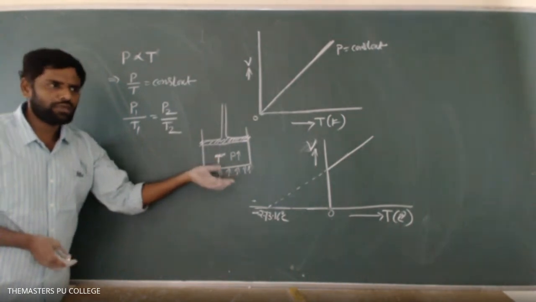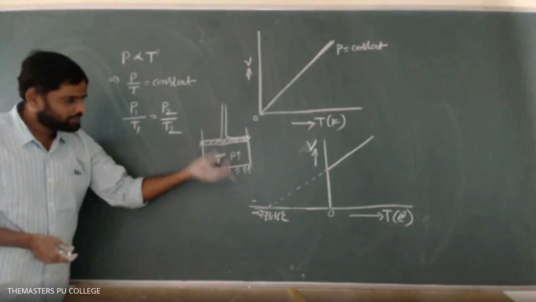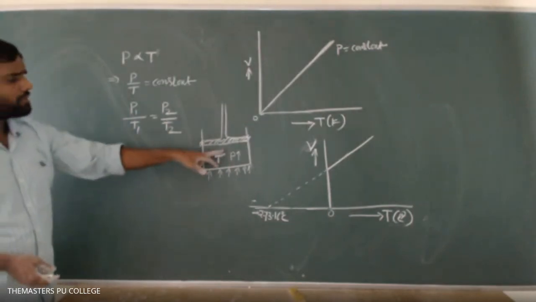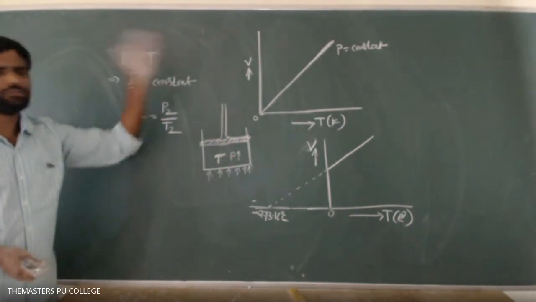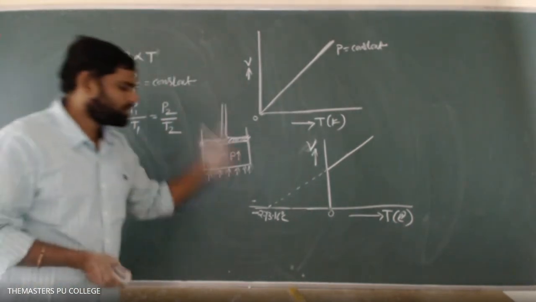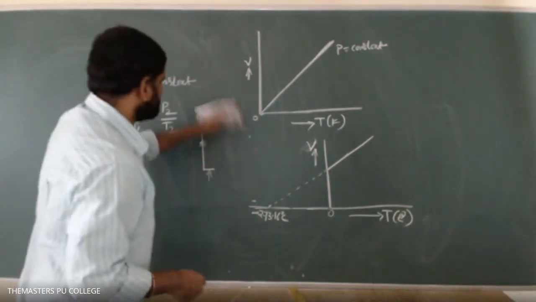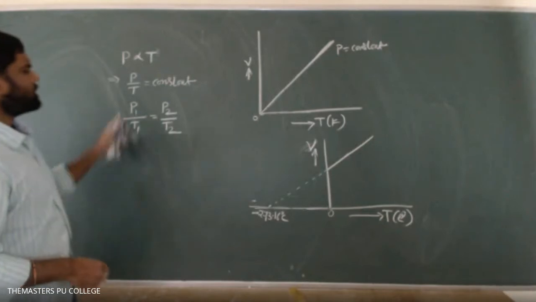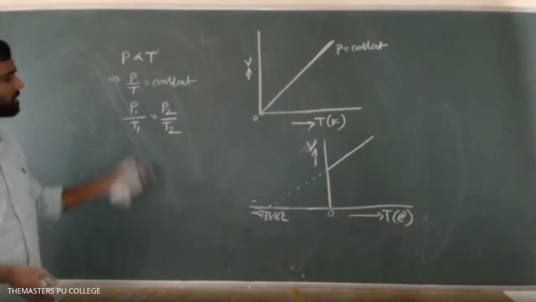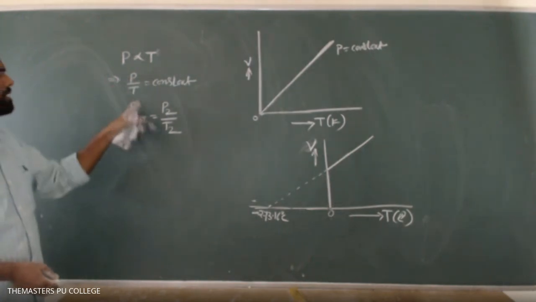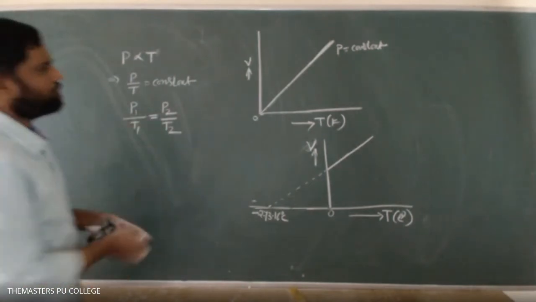Have you noticed that? At least, have you ever listened to it? That is the reason: at constant volume, if the temperature keeps increasing, the pressure also keeps increasing. That is Charles's law at constant volume. We can write it like this. There is no relation between pressure and mass now, so we can't write further. It is only the relation P by T equals constant, so we can write P1 by T1 equals P2 by T2.